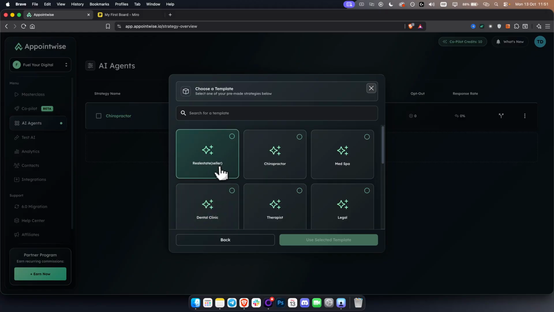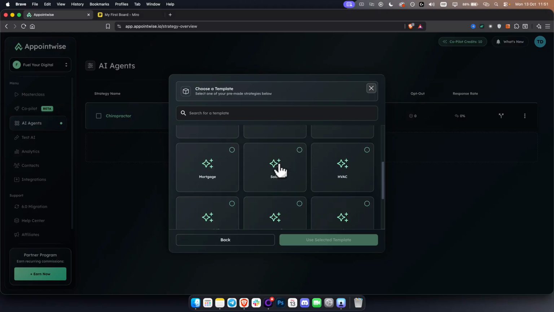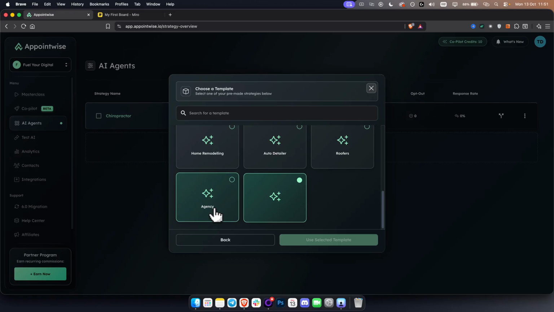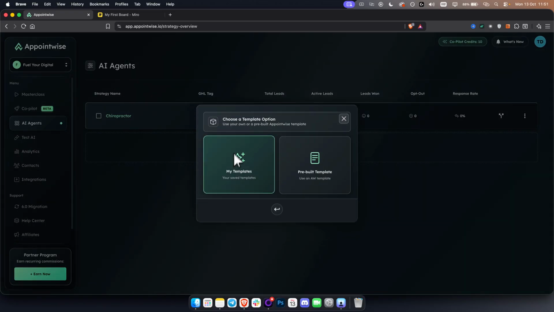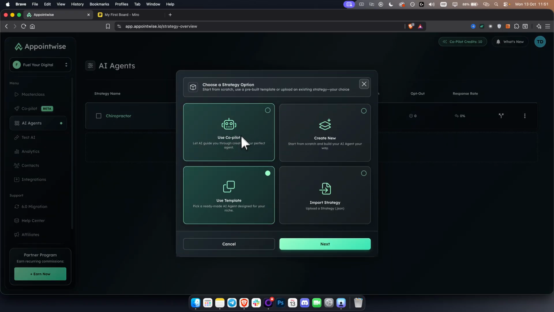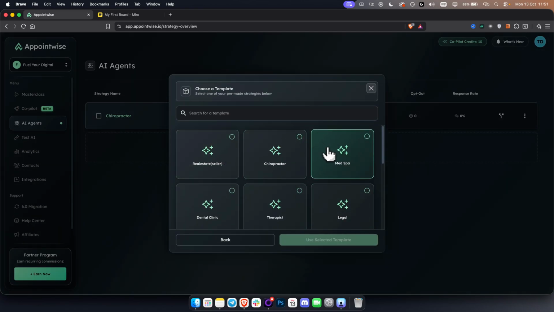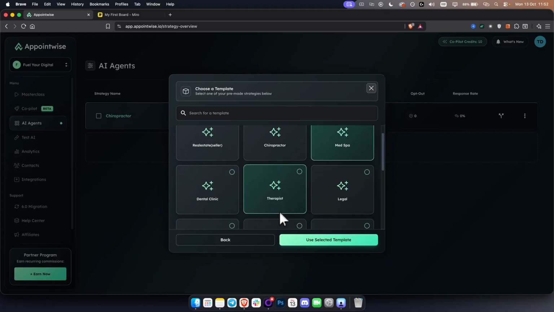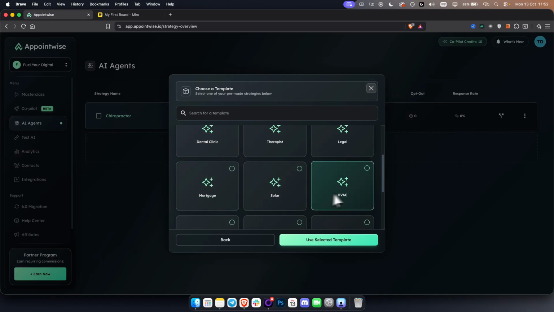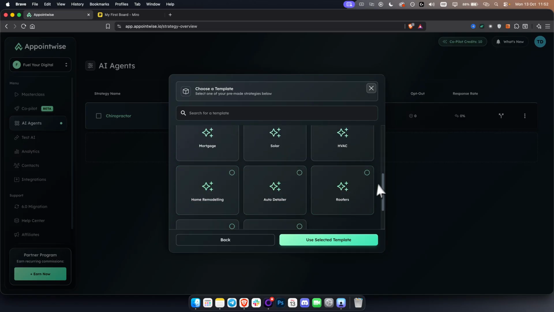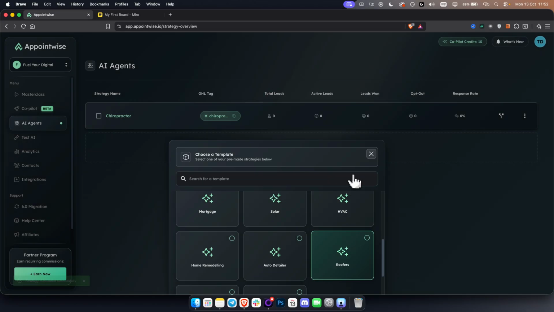And then here, as you can see, you already have templates for your business. Now, if some of these templates are not for the business that you want to serve, then you would need to go back here and use a copilot or create new from scratch. I would suggest using a copilot. It's a good one, but you can use this. So just go next, pre-built template. Let's say we're building this for a med spa, okay? We can build it for a dental clinic, therapist, legal, mortgage, solar, HVAC, you name it. As you can see, you have it here. So we use the selected template.